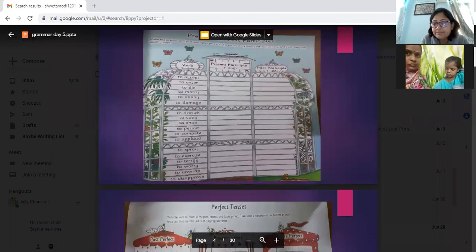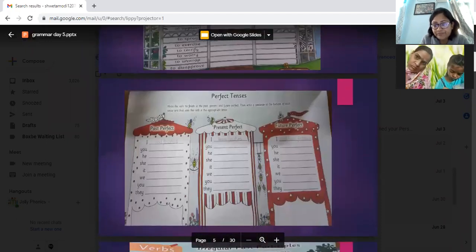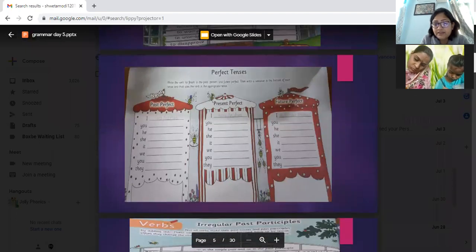So present participle is ing. When you have to accept, that is infinitive. And the third form is past participle, when you have ed. Now please take a screenshot of this because this is your assignment. Take a screenshot, everyone. You have to just finish this so that I come to know that you have understood this.